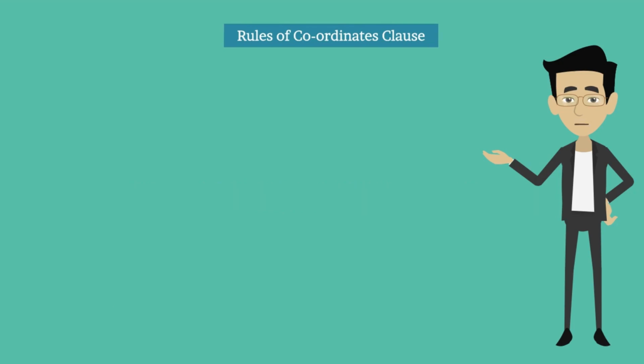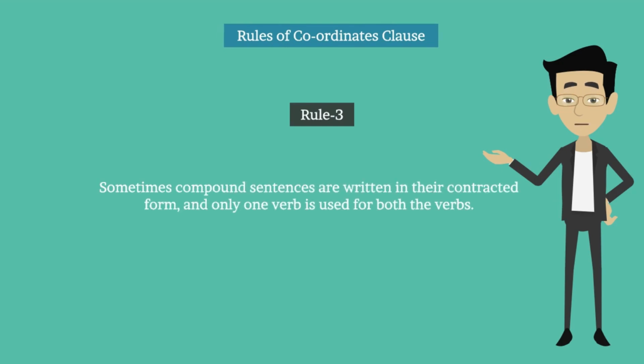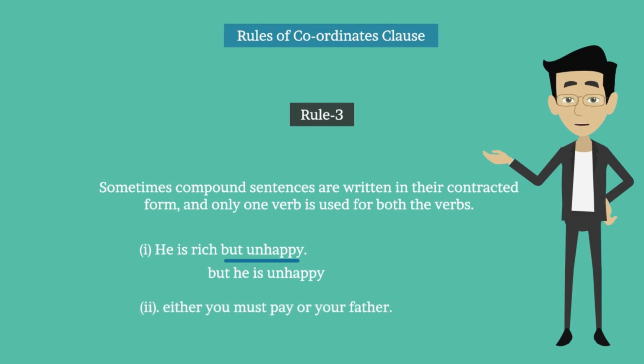Rule number 3. Sometimes compound sentences are written in their contracted form and only one verb is used for both the verbs. For example, he is rich but unhappy. In this sentence, but unhappy is a contracted form of but he is unhappy. So this is a coordinate clause. Either you must pay or your father. In this sentence, or your father means or your father must pay.